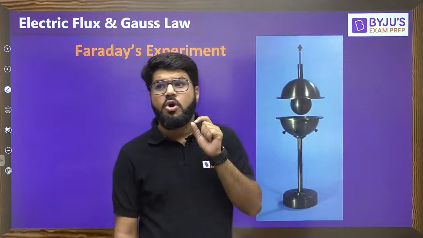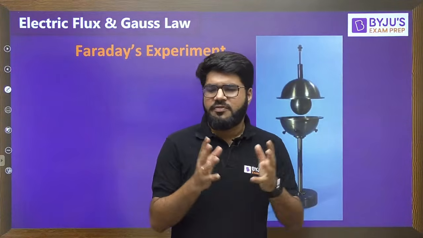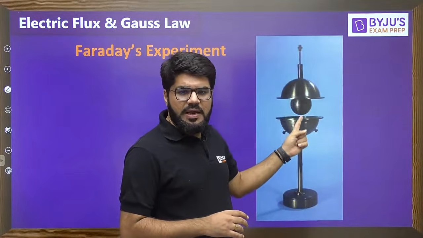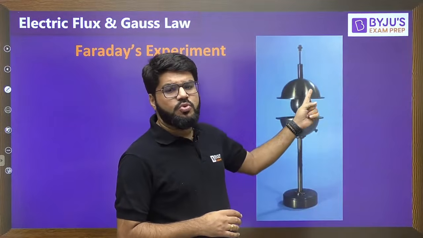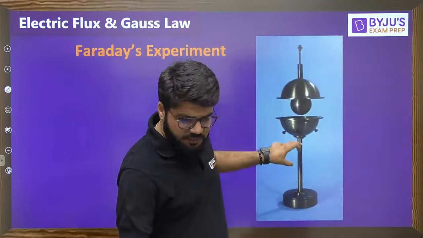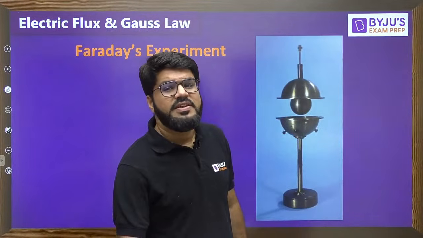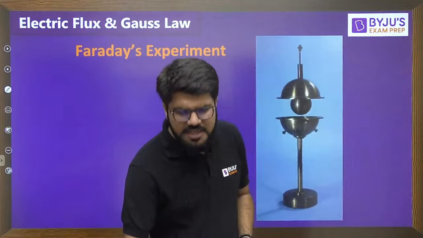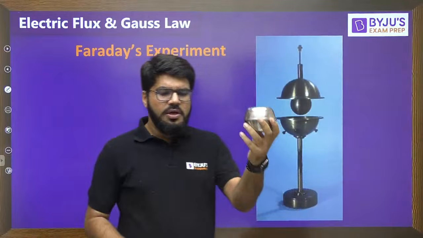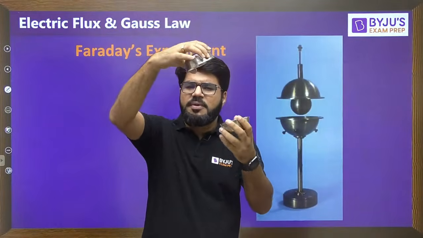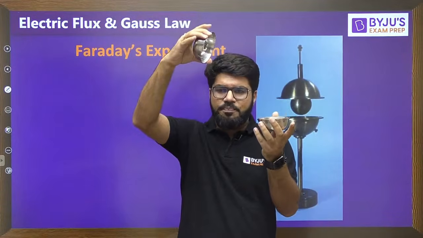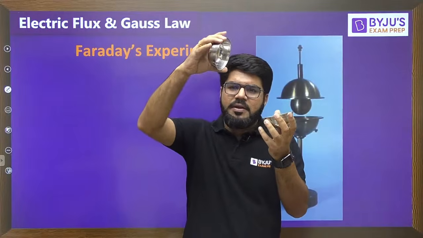He had a pair of two concentric spheres, but one of them was a solid sphere and another one was constructed as two hemispheres. That means there is an outer sphere, which can be declamped into two hemispheres, something like this. I've just taken a simple arrangement of what I could arrange here right now, so this is not perfectly a hemisphere, but you can imagine it. So there are two hemispheres which can be clamped as well as declamped.